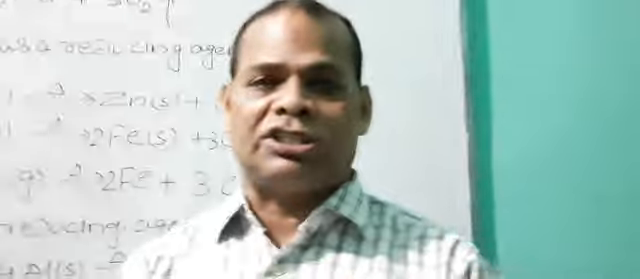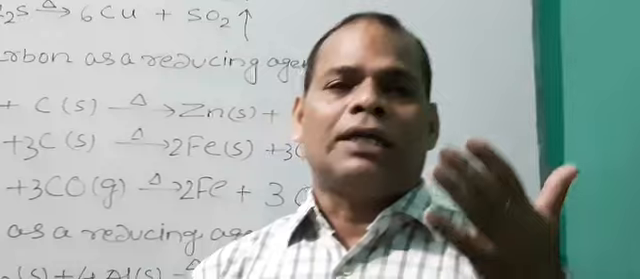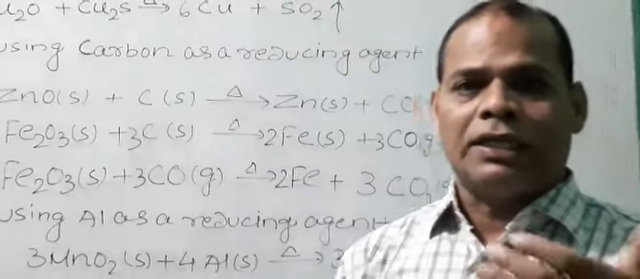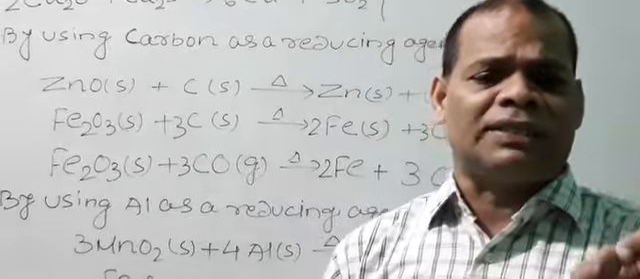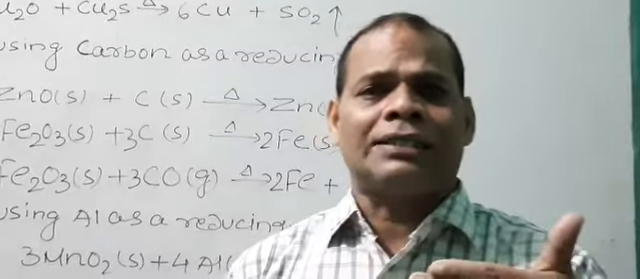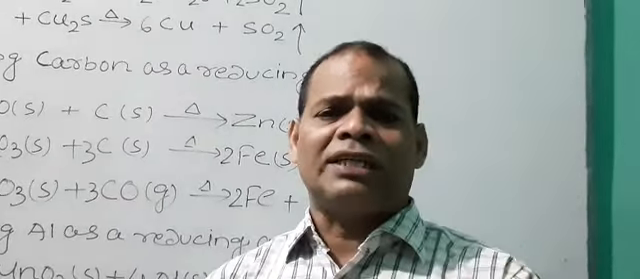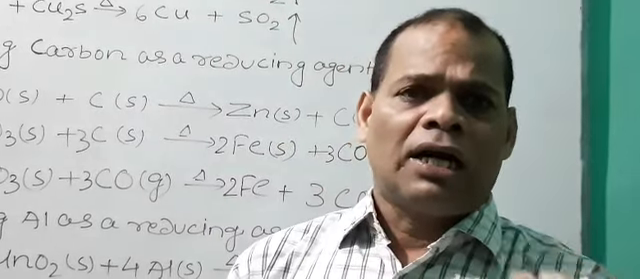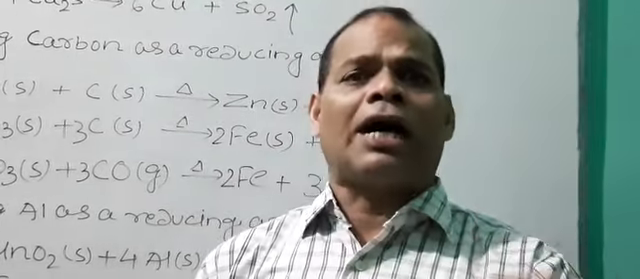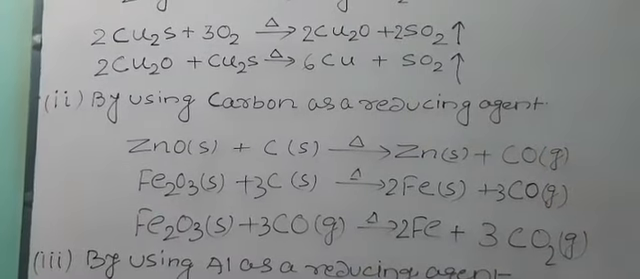Now come to the metal which are in the middle of the reactivity series. The metals which are in the middle of the reactivity series like zinc, iron, tin, lead, these metals cannot be reduced by the action of heat alone because it has little greater affinity for oxygen. So these oxides can be reduced by using carbon as a reducing agent or carbon monoxide as a reducing agent. So by using carbon as a reducing agent, also carbon monoxide.